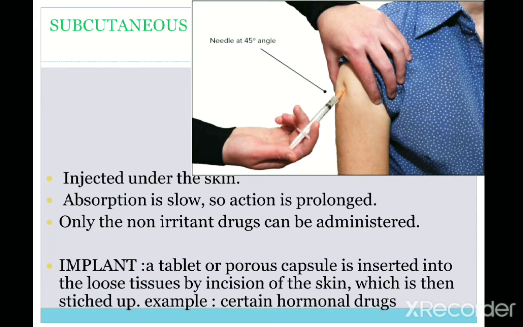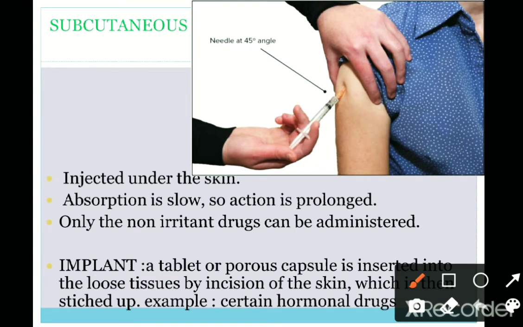Next, subcutaneous. Subcutaneous is given at the 45 degree angle, which is given in the arms. Injected under the skin. Absorption is slow, so action is prolonged, and only non-irritant drugs can be administered by this route.